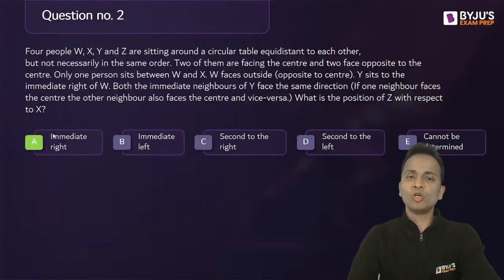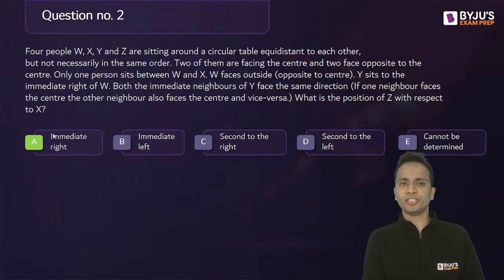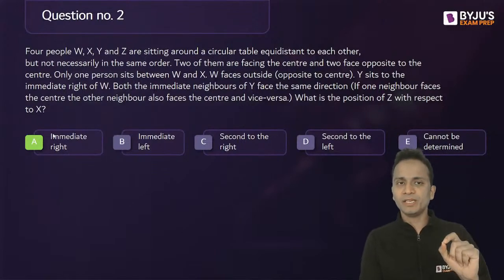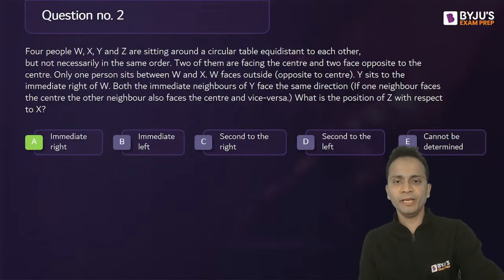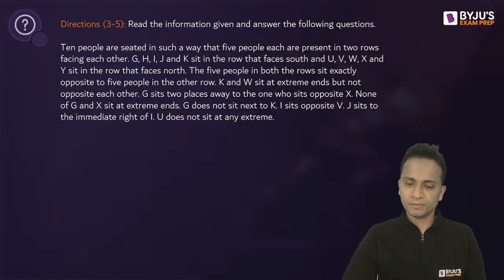Let's quickly move on to the next question. Now, next is a set of 3 questions. So I'll give you 3 minutes to decode the entire information that will be there. In these 3 minutes, you will have to draw the arrangement, and then I'll take you to the questions one by one. So on your screen, the direction set for the next 3 questions, question number 3, 4, and 5.